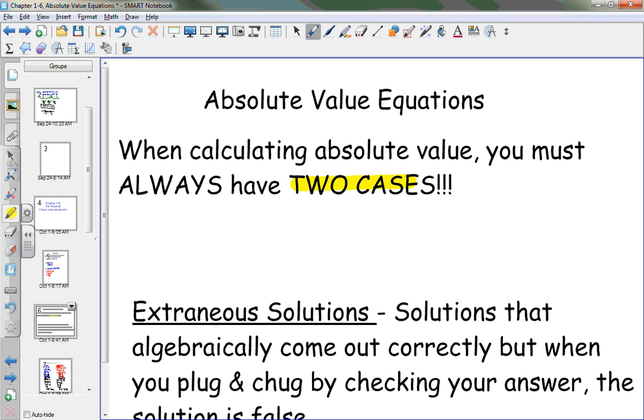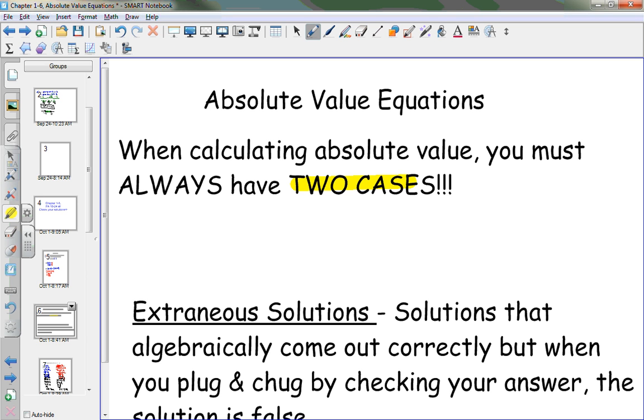Now, I just talked to you about why we had to have two numbers with exactly the same distance away from 0, right? Because there's two numbers out in space that have exactly the same number of units away from 0 on the number line. Which means if I'm dealing with absolute value on the number line, it has to imply that whenever I'm dealing with it with equations, I also have to have two what? Answers, right? Because if I had 2 on the number line with negative 8, then I have to have 2 with equations. So anytime you're working equations, you have to have case 1 and case 2, always and forever.